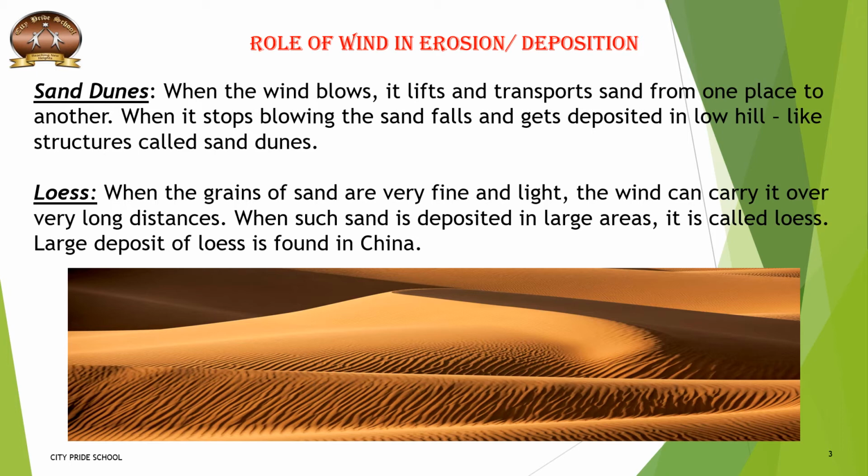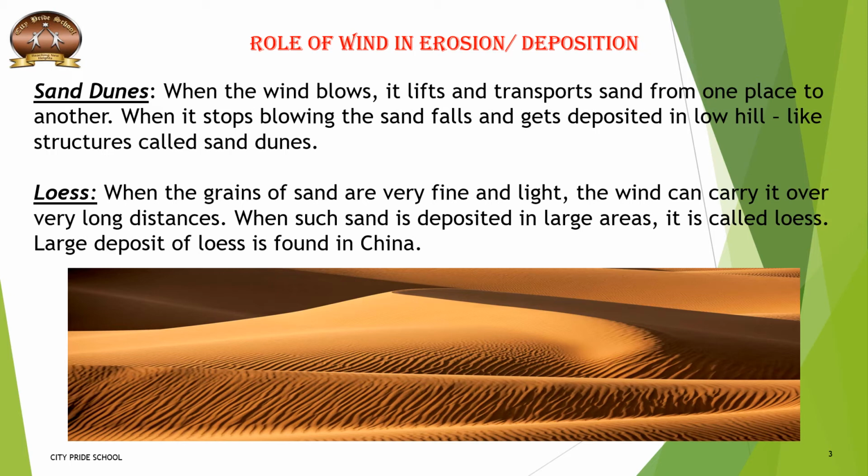Now there, what is the active agent? Just imagine that you are in Rajasthan and a strong wind starts blowing. What will you see? That wind will obviously take the sand along with it, right? When there is a strong wind, the sand is carried with that wind and taken from one place to another.